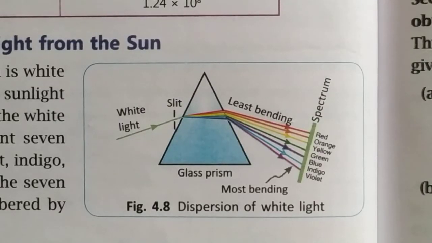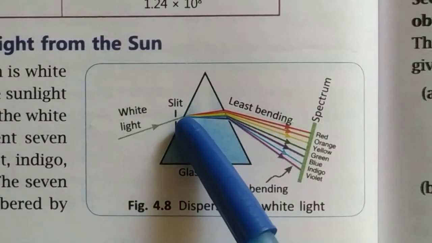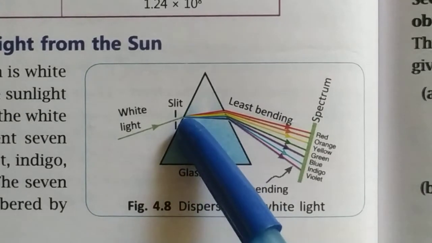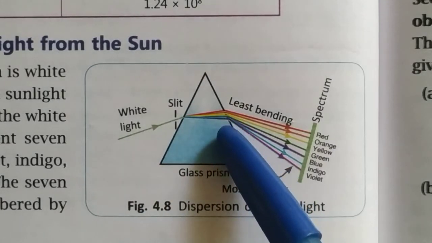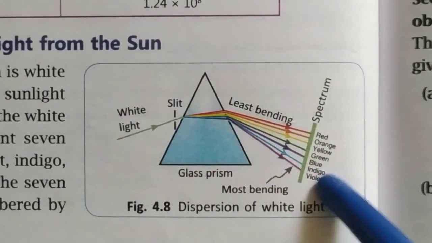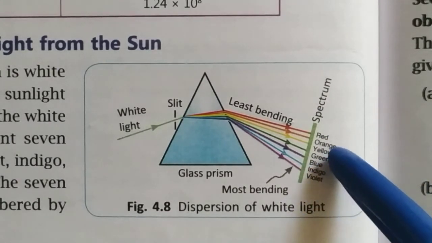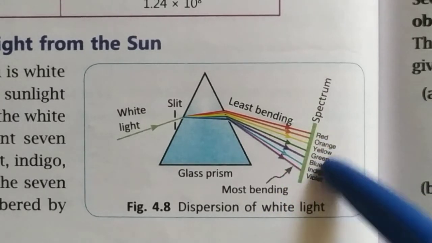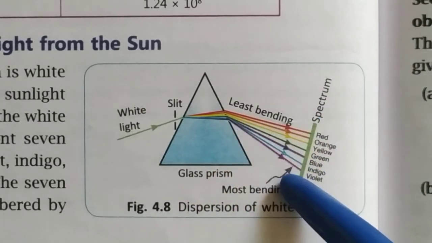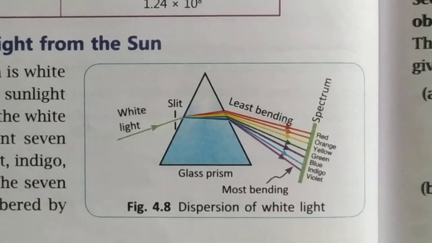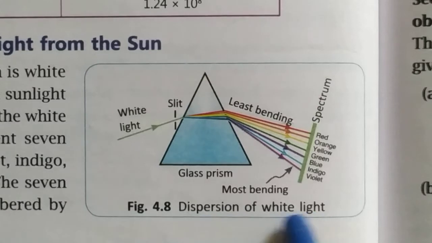Now you can see clearly that white light is incident on the surface of the glass prism. As it enters the surface it splits, and when it strikes the other surface it splits further and changes into VIBGYOR, that is violet, indigo, blue, green, yellow, orange and red. This is the 7 bands of color called the spectrum. This is also called the dispersion of light. Dispersion means splitting of light.